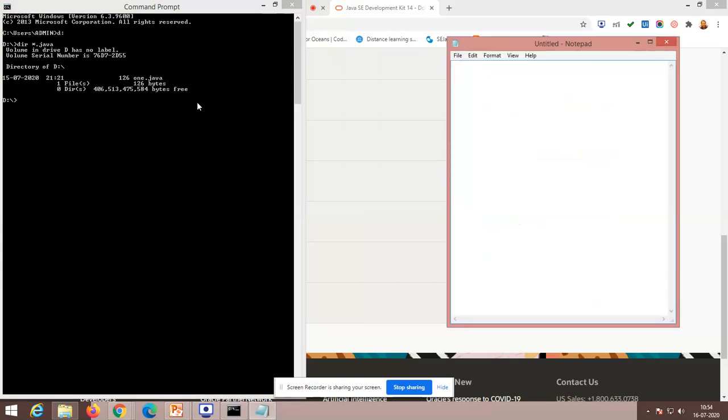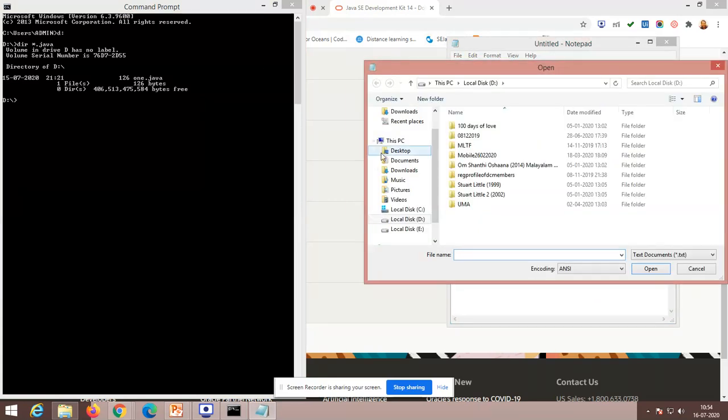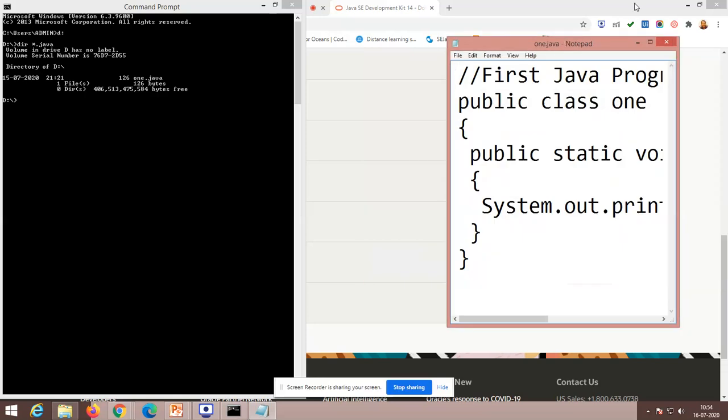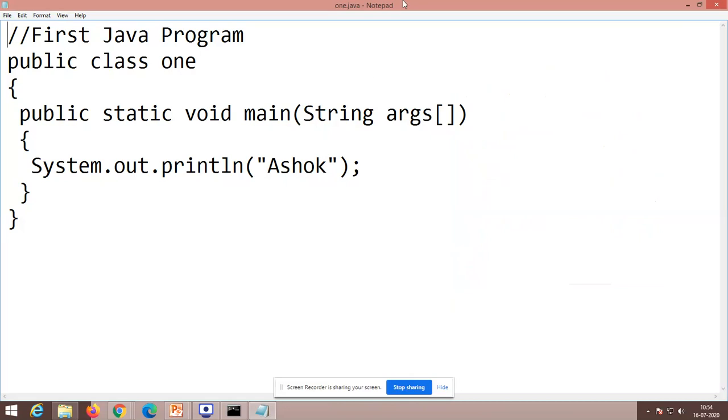I'm going to open the program file in Notepad. It's available in D colon; choose all files, 1.java. This is a basic program that's going to print my name. I'm going to rename it and show you again, because I have already saved this program. I'll suggest what your class name should be.